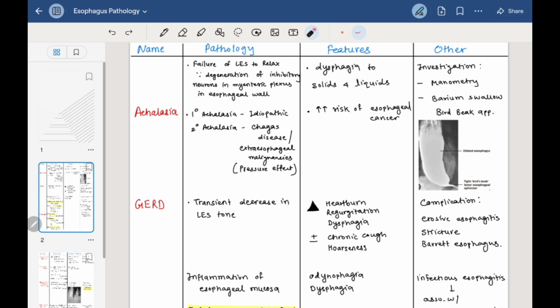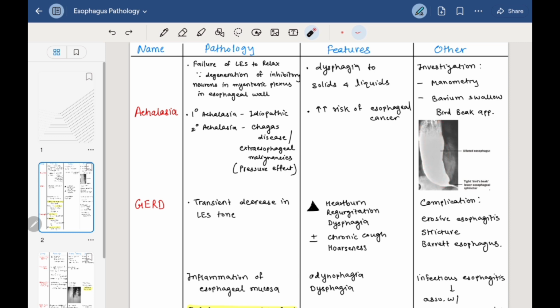Chagas disease is a parasitic disease caused by Trypanosoma cruzi, and extraesophageal malignancy causes a pressure effect on the esophagus, which will lead to secondary achalasia. Clinical features of achalasia are dysphagia, which is difficulty in swallowing solids and liquids, called progressive dysphagia, and there is an increased risk of esophageal cancer. Investigations for achalasia are manometry and barium swallow. In barium swallow, you can see a bird beak appearance. There is a tight bird beak lower esophageal sphincter, and proximal to that there is a dilated esophagus.